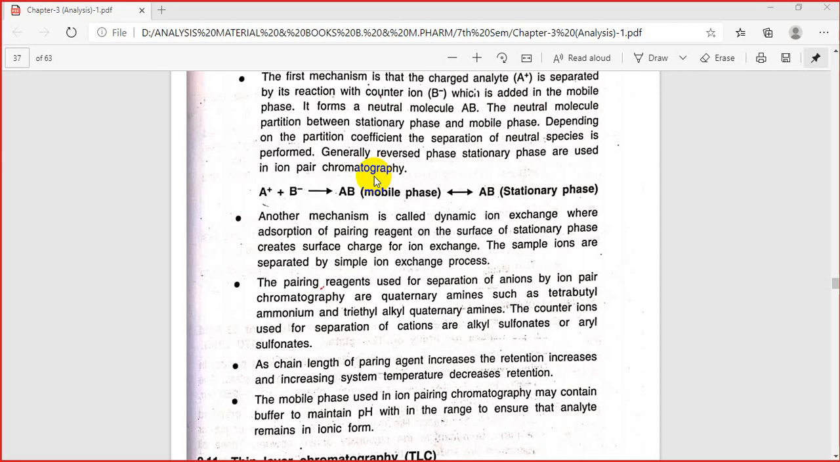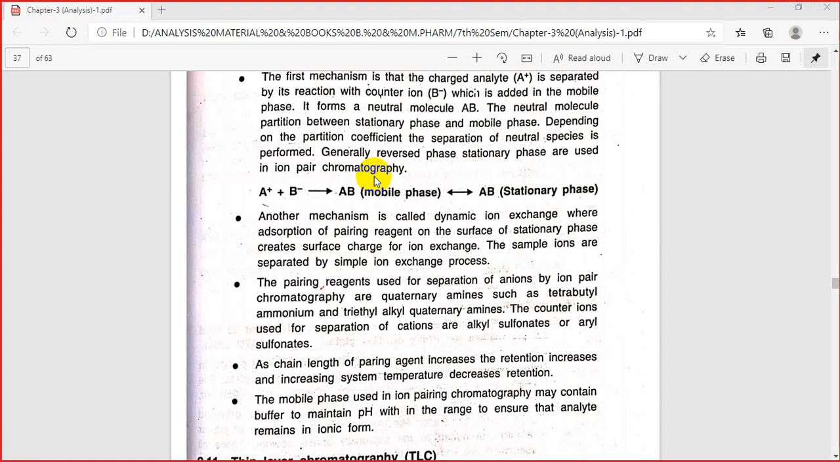Increasing the chain length of the pairing reagent increases the retention time, and increasing the system temperature decreases the retention. It means, if the length of the pairing agent is increased, the retention time will also increase. Why? Because the time spent by the molecule will be more. And increasing the system temperature will again decrease the retention time.